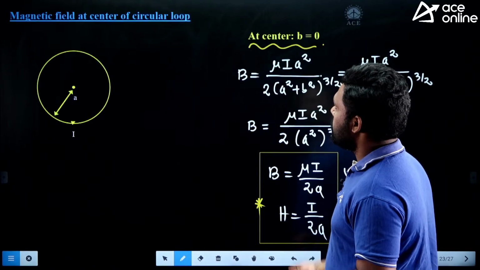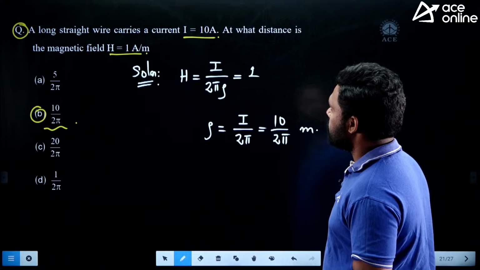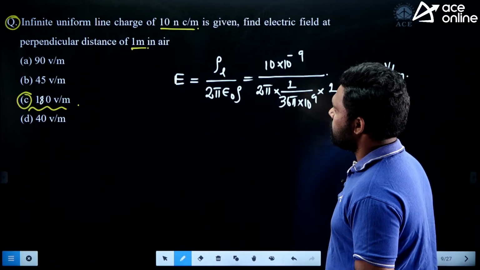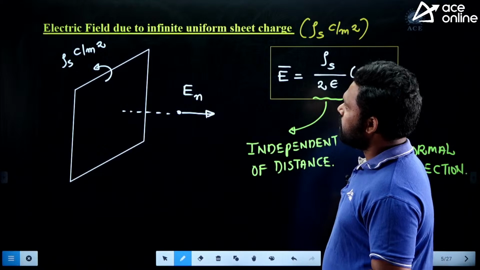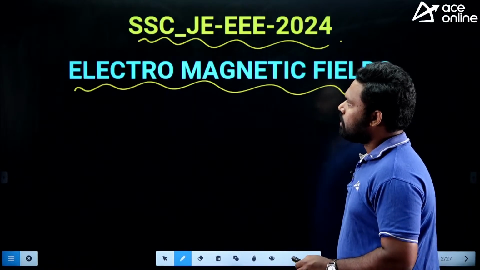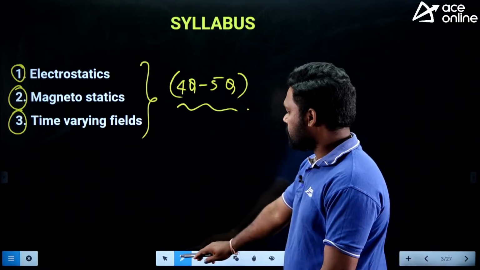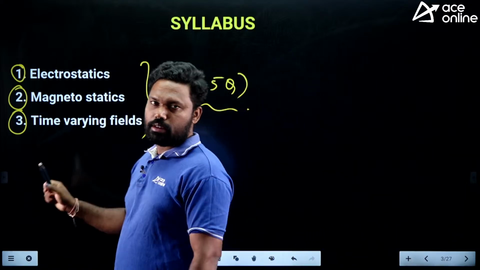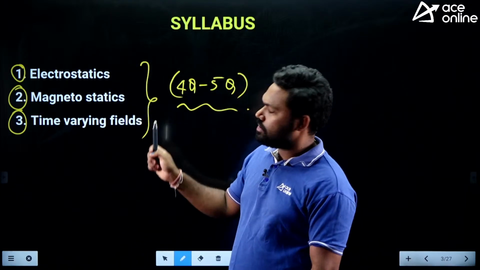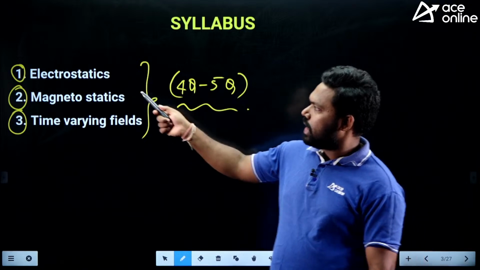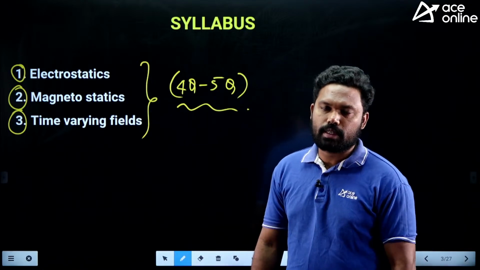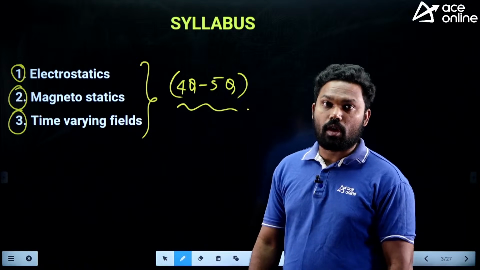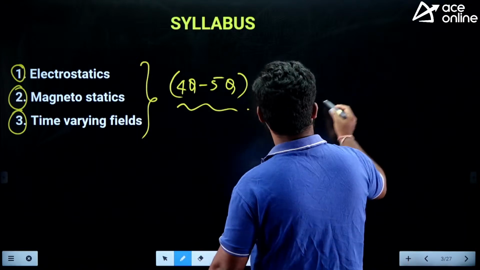Yes, substitution kind of questions can be seen. So let me recapitulate here. What are the things we have seen? We have seen some very important formulas from the electrostatics part and the magnetostatics part. From the electrostatics part: electric field due to infinite uniform line charge, and electric field due to infinite uniform sheet charge. The other important thing is Gauss law. You have to focus on Gauss law.